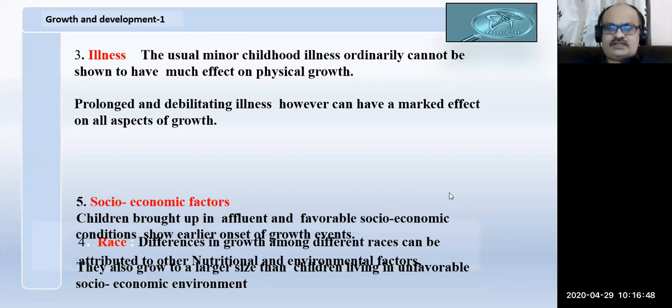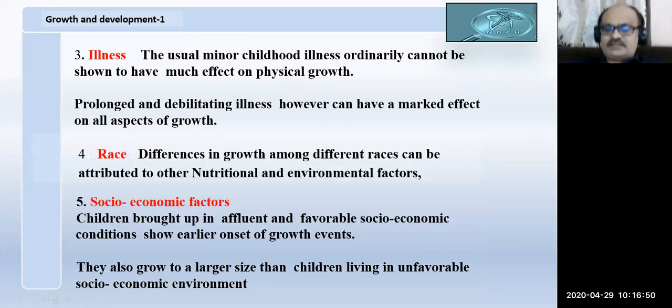Next comes race. In the world we see different kinds of races. We can see the Negroes are very strong. Why different races are strong is sometimes related to their nutrition, the type of food they take, and the environmental factors. Of course, the genetic composition of these groups may also be different. They were given a strong body.